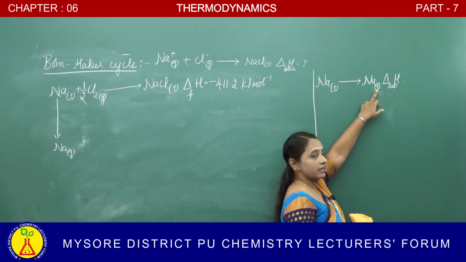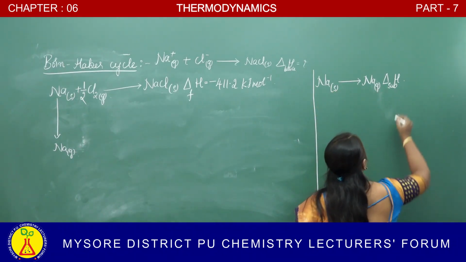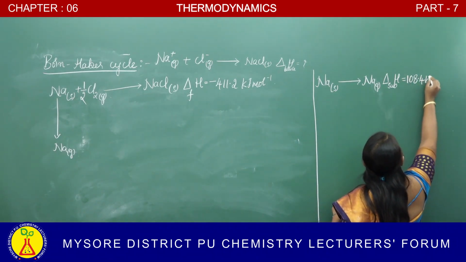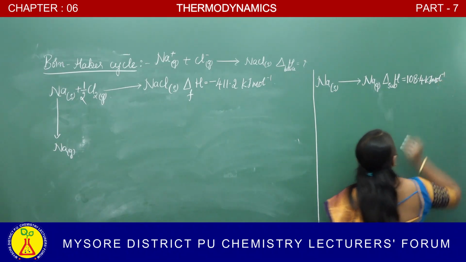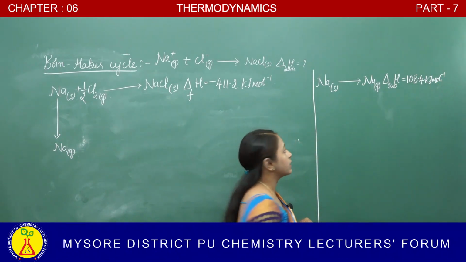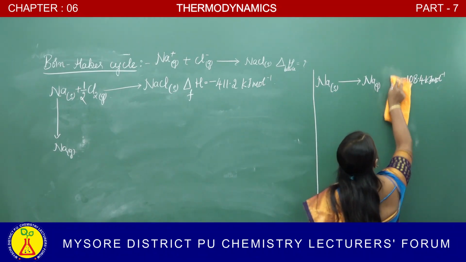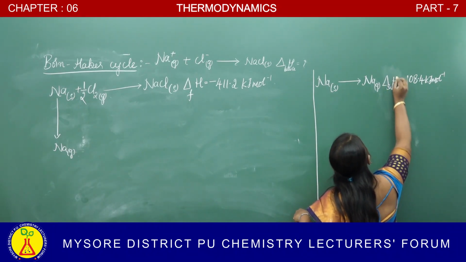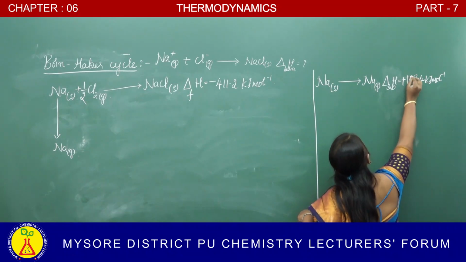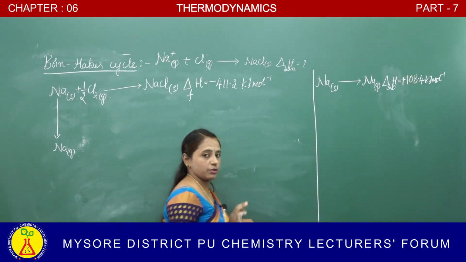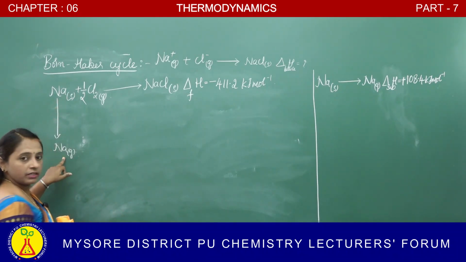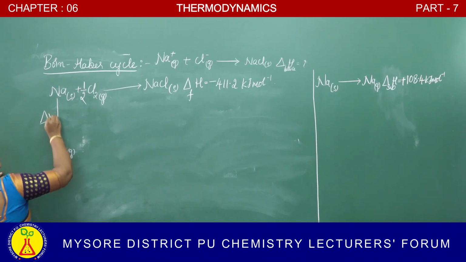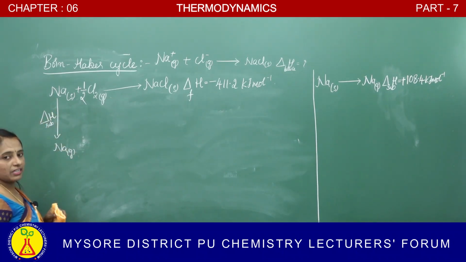The enthalpy of sublimation is 108.4 kilojoule per mole, and here energy is required. Energy is required means it is an endothermic process, so the value is positive.